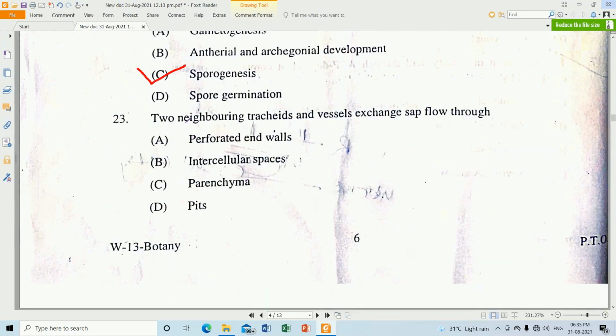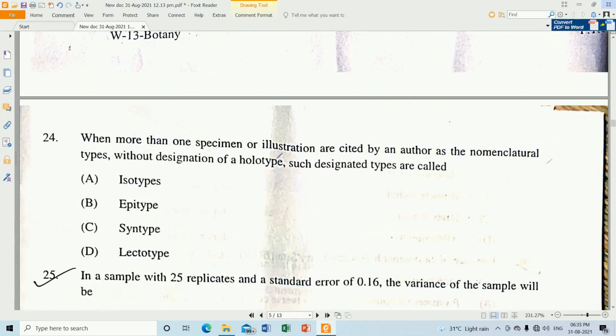Question number 23. Two neighboring tracheids and vessels exchange safe flow through the pits. Option D will be the correct one. Question number 24. When more than one specimen or illustration are cited by an author as the nomenclature type without designation of holotype, such type of designation will be your syntype.